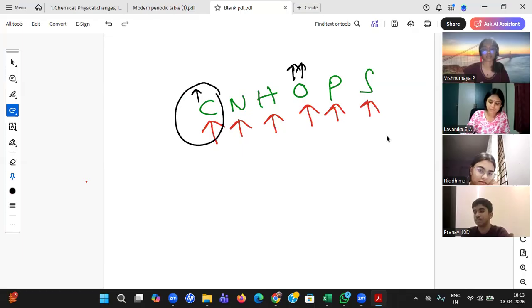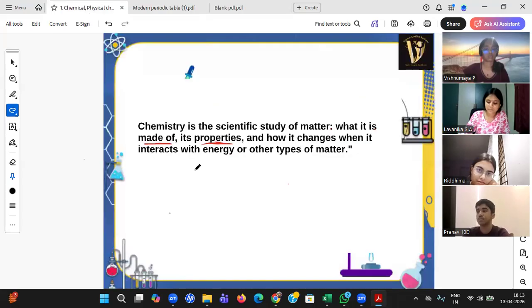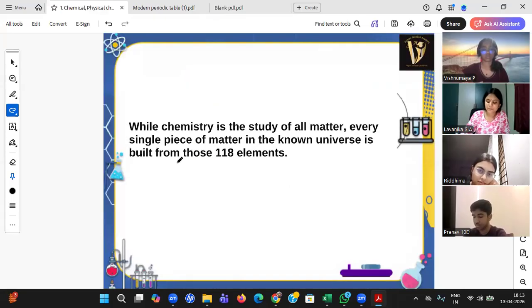Sir, our body is made up of carbon, where is it? It is here. Sir, you said something like salt, NaCl, where is it? Na is here, Cl is here. Like that, student, anything you take will be from the 118 elements. In that way, you can refine the statement of chemistry. Chemistry is the study of matter, but what you are actually studying is those 118 elements. If you are studying these 118 elements, that is chemistry.